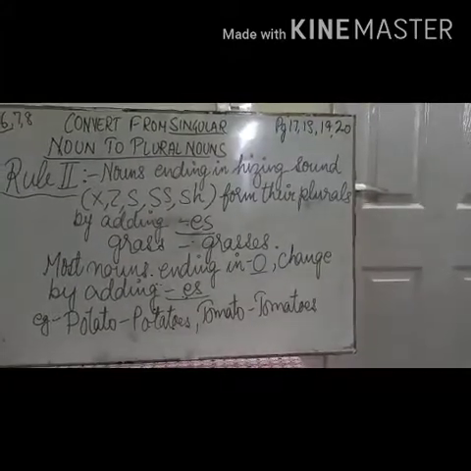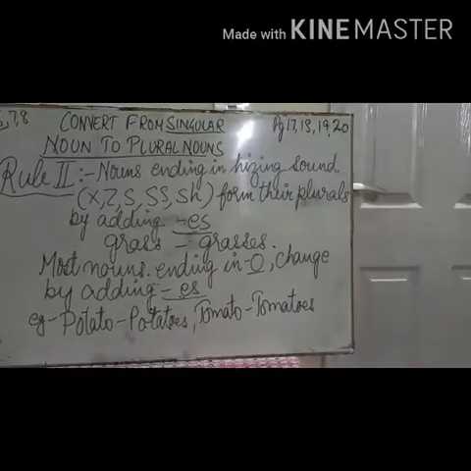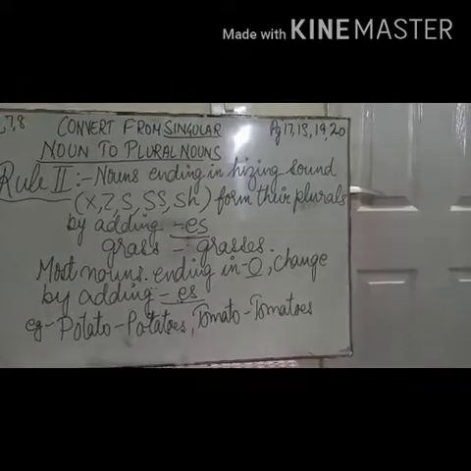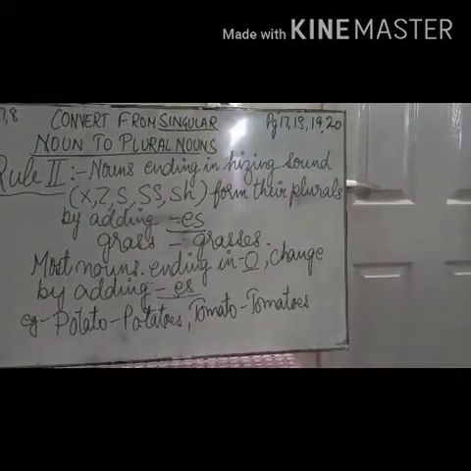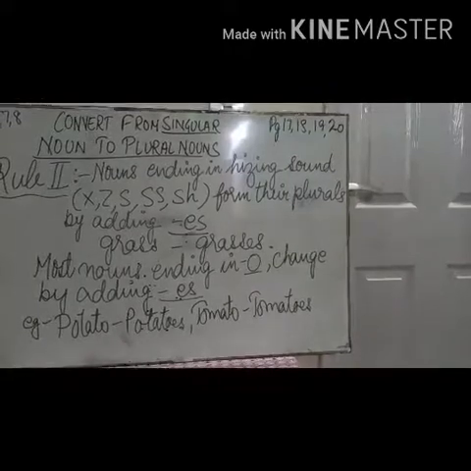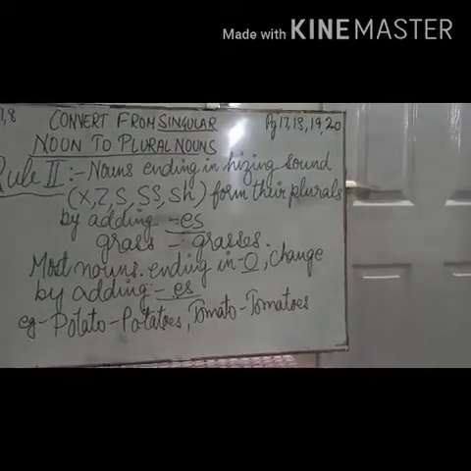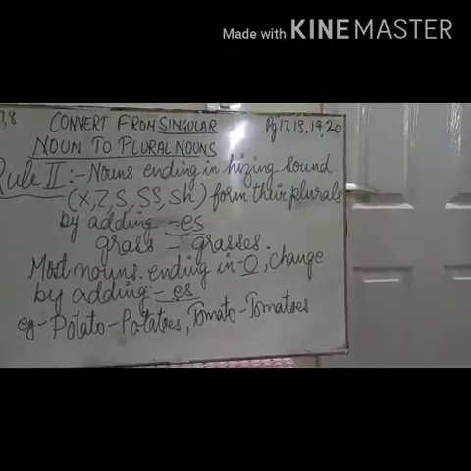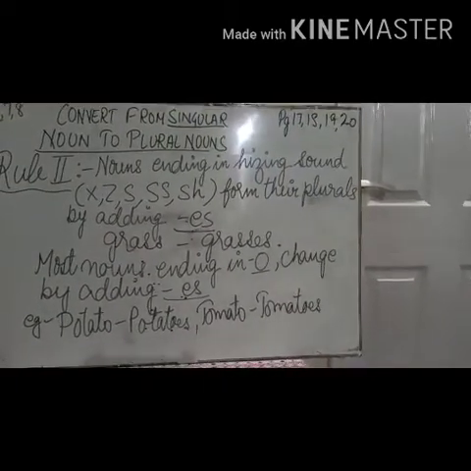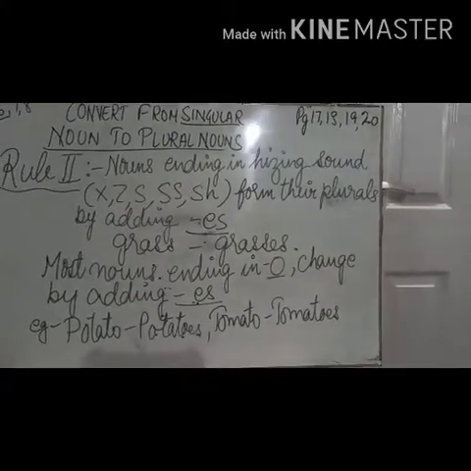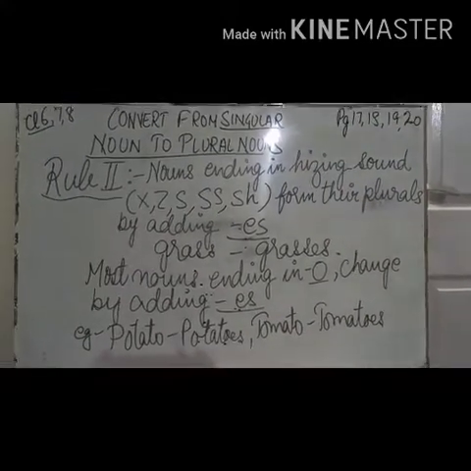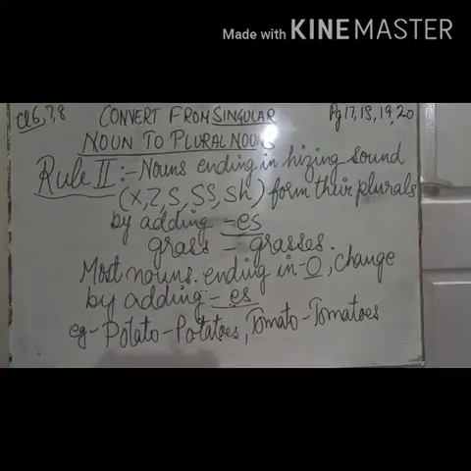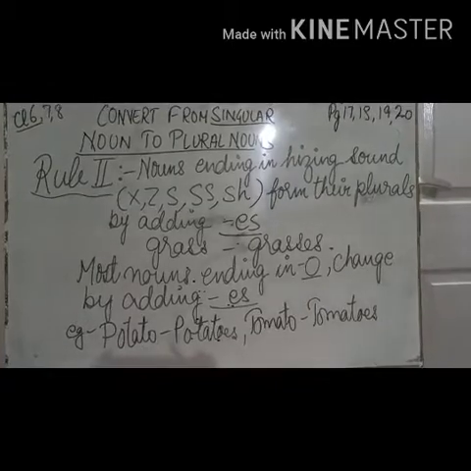Now the second rule: nouns ending in a hissy sound, that is, ending with x, z, s, double s or sh, form their plurals by adding es. For example, grass: we just add es to it, and the plural is grasses. Then the words that are ending with o also change by adding es.